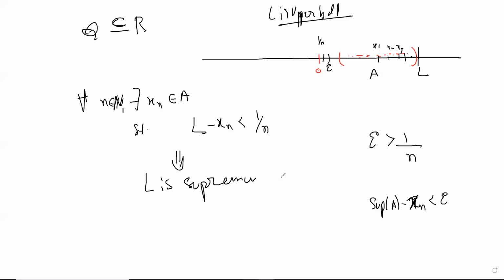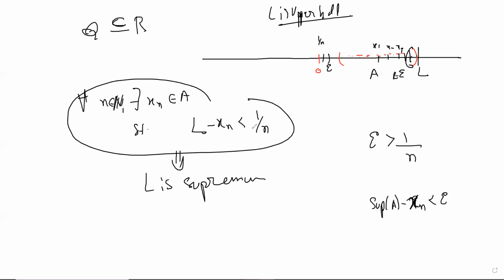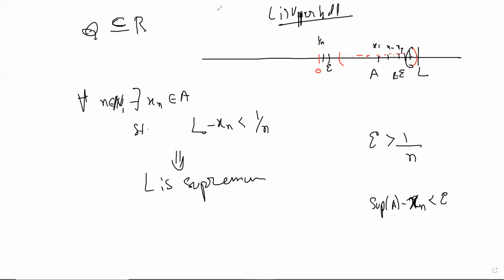So this is also quite clear, right? Because if you take anything less than L, an L minus epsilon, then you can find something. That's what this property is saying. Which means that L is the least upper bound. So this is equivalent to the supremum. Okay, so we have a new definition of the supremum basically.